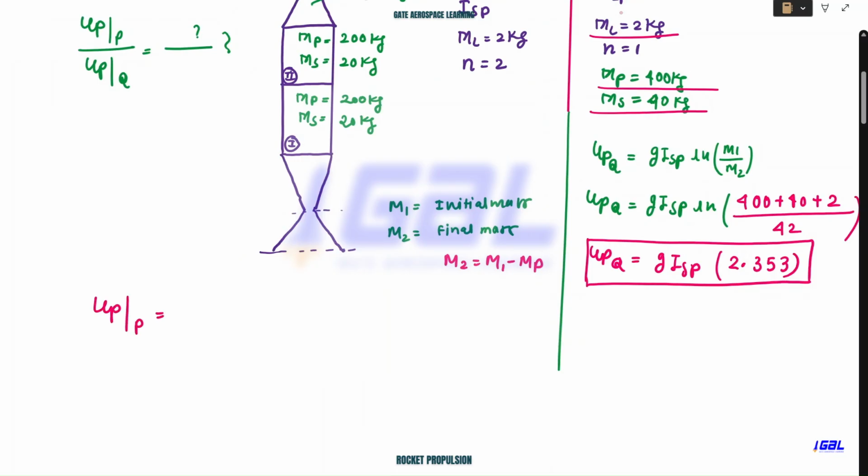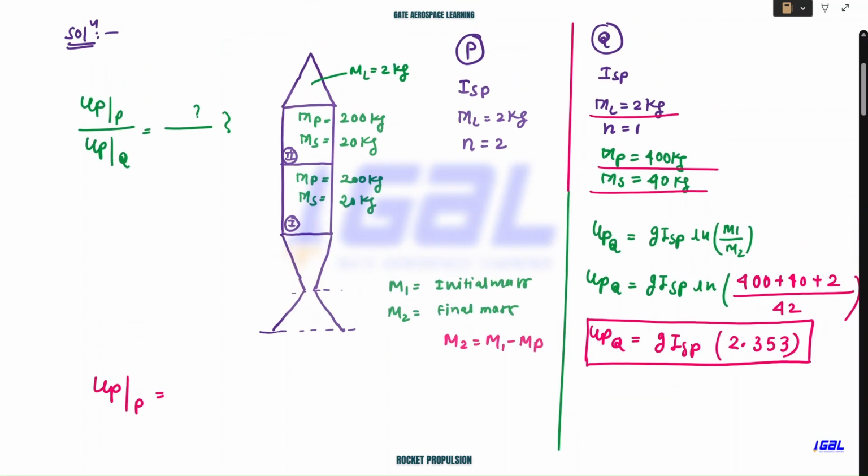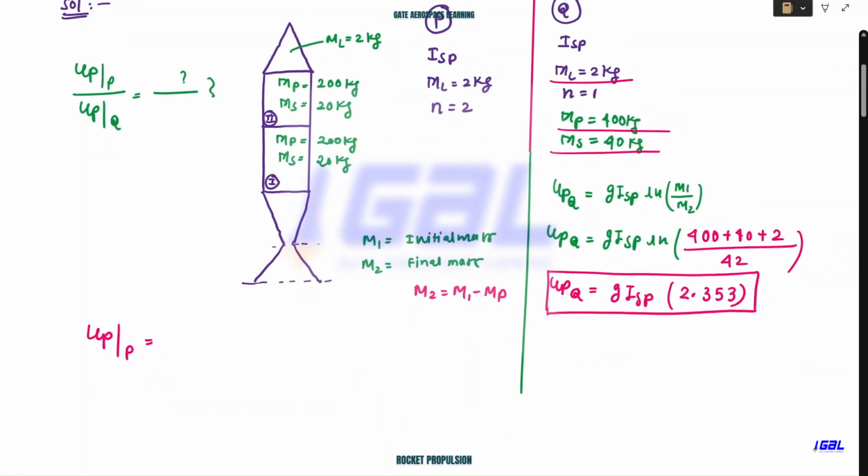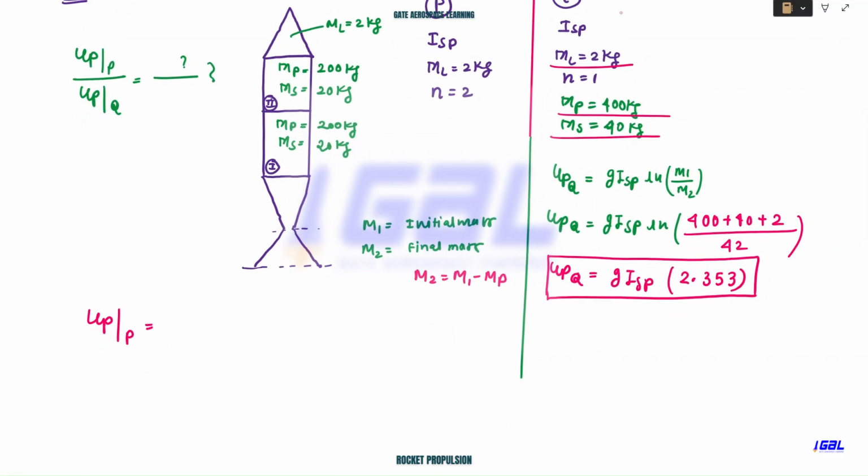Now we'll calculate for rocket P. And now we need to take care about the staging of the rocket. So now please understand this properly. This will give you marks in the exam. So we are doing, let me write just UP, for the first stage. Here we need to consider the first stage. So GISP, we need not to worry about this because this is constant for every stage, right?